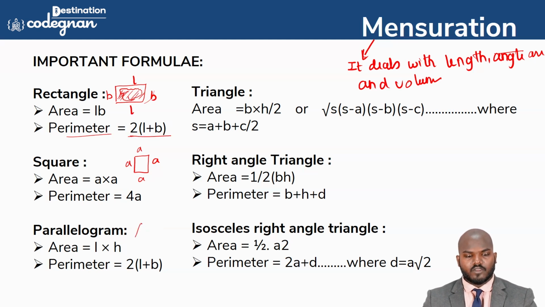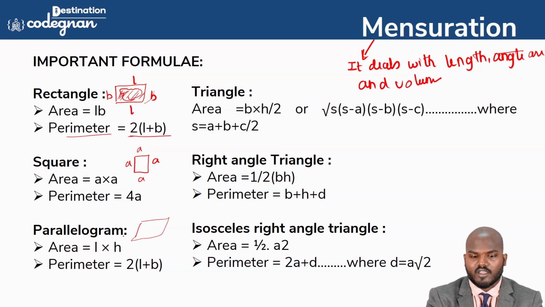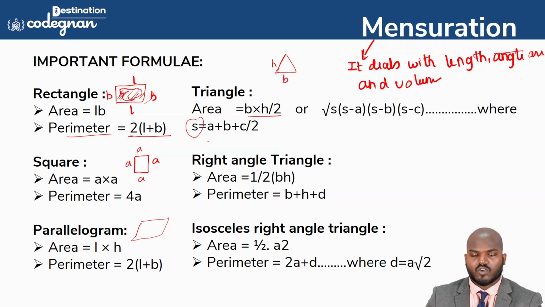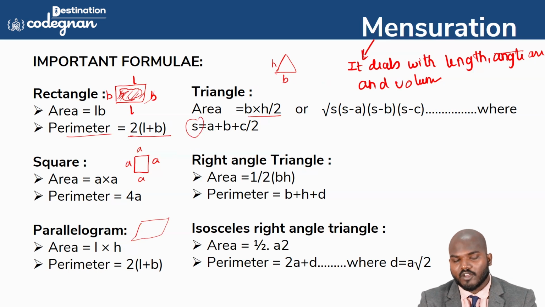And the parallelogram. This also looks like a rectangle, but with a little deflection from the rectangle in this plane. For the triangle, the area formula is equal to B H by 2. Yes, I'll tell you this one. This is a very peculiar formula we use.